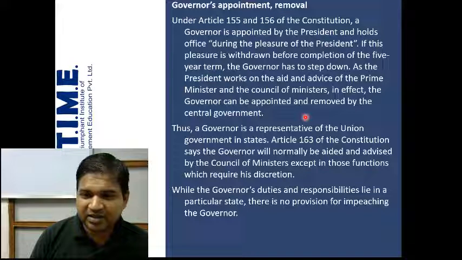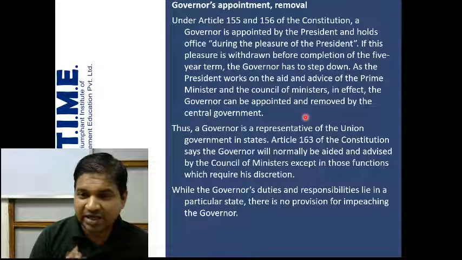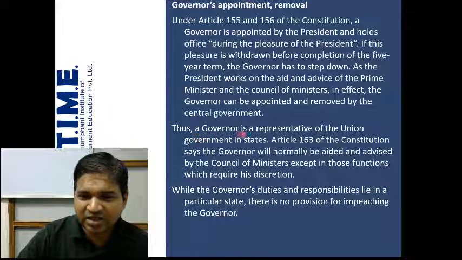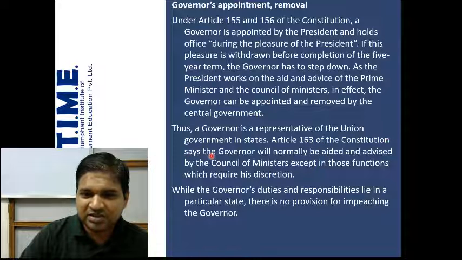So in effect, the governor can be appointed and removed by the central government. Technically speaking, it's the president, but in effect it's the central government. Thus, a governor is a representative of the union government in states. Article 163 of the Constitution says the governor will normally be aided and advised by the Council of Ministers, except in those functions which require his discretion.